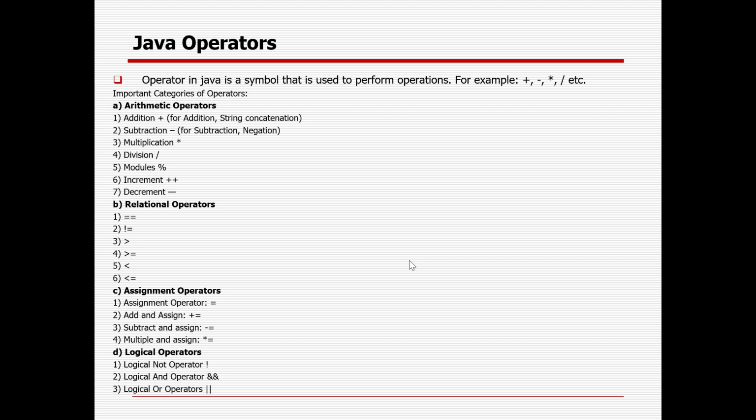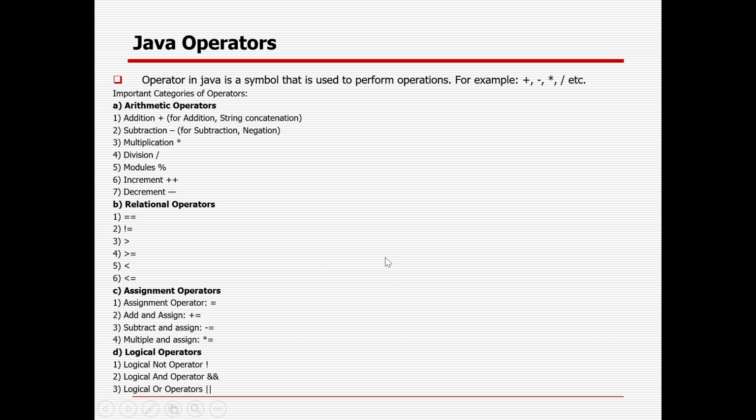And the arithmetic operator: addition, subtraction, multiplication, division, modulus also. Assignment operator, in case you want to increase every time by 5, 10, 1, 2, it is possible. Logical operator: and, or, not, we can also test whether two variables are logically working or not. So operators in Java are nothing but symbols which are used to perform different operations.